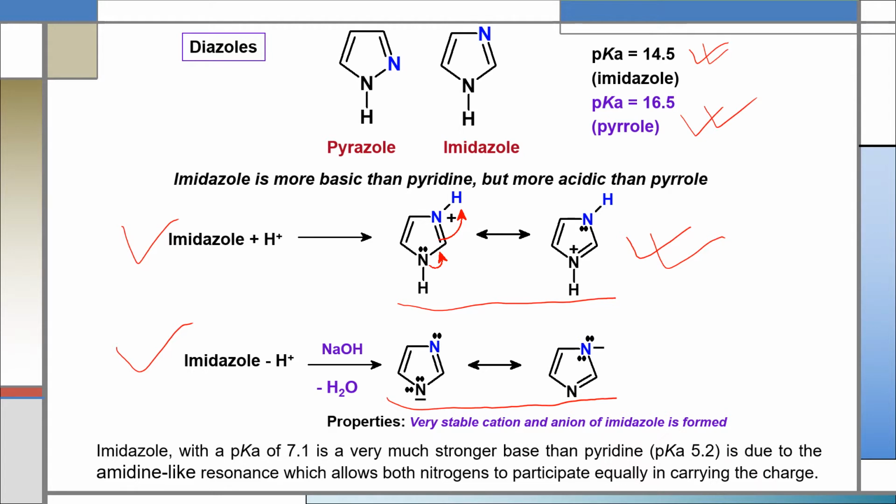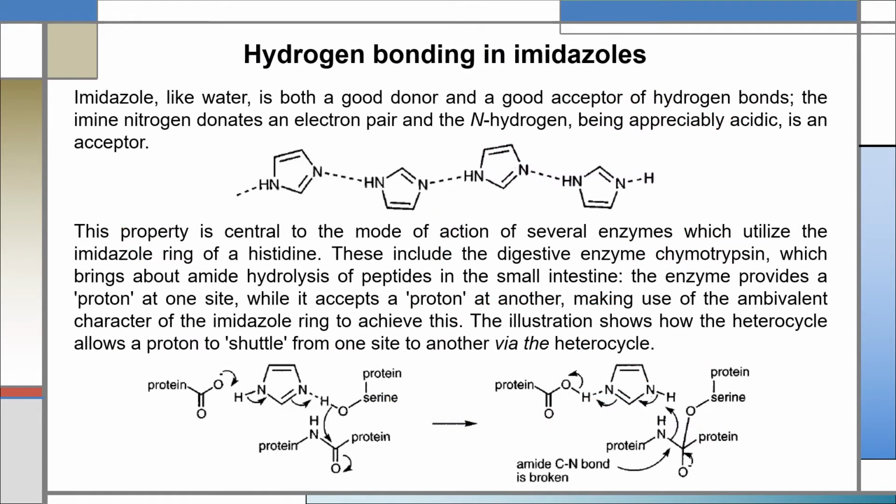In both cases, a very stable cation and anion of imidazole is formed. Now about the hydrogen bonding in imidazoles. Imidazole, like water, is both a good donor and a good acceptor of hydrogen bonds. The imine nitrogen donates an electron pair, and the N hydrogen, being appreciably acidic, is an acceptor, and imidazole forms a hydrogen bond like this.